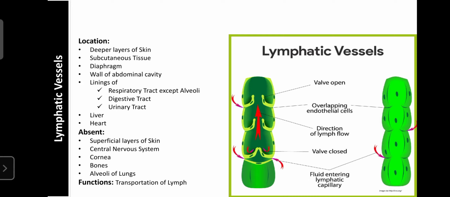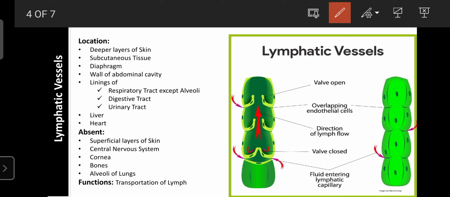Next is regarding the lymphatic vessels. Lymphatic vessels are similar to capillaries, but capillaries have a smaller diameter, while lymphatic vessels have a larger diameter. Like veins, the lymphatic vessel also has valves inside. These valves prevent the backflow of the fluid or lymph.